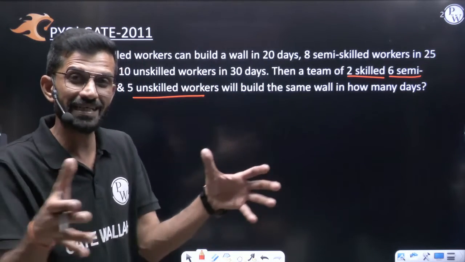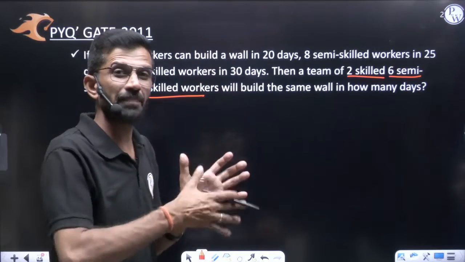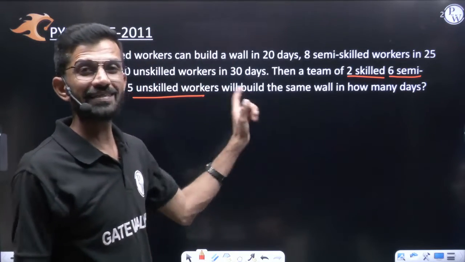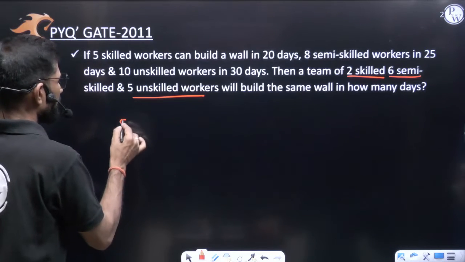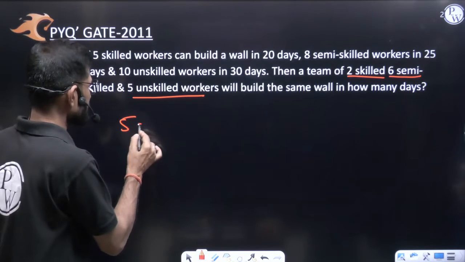So here team means again adding. Like in previous question, men, women, all we were adding. Like that here, all we have to add. First of all, let us understand. 5 skilled worker. Skilled I am mentioning as SK.